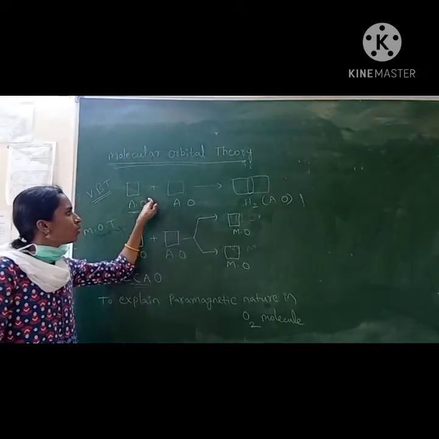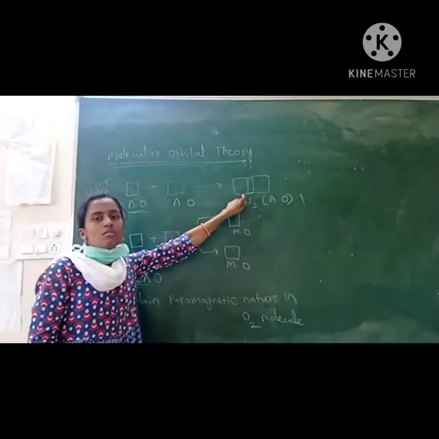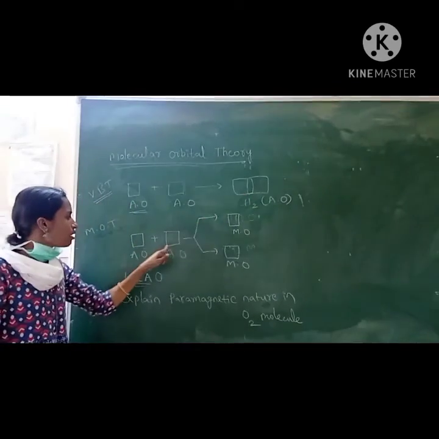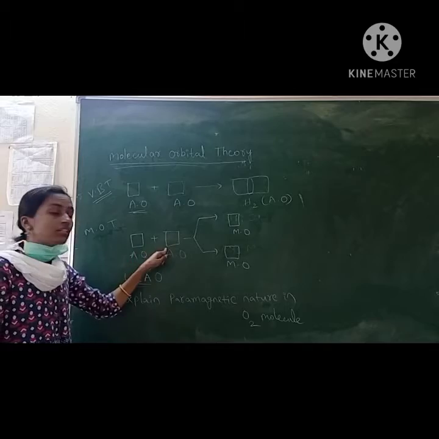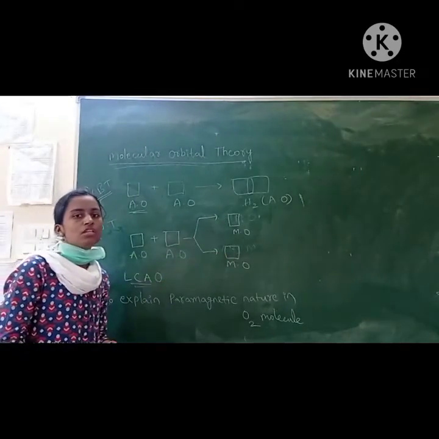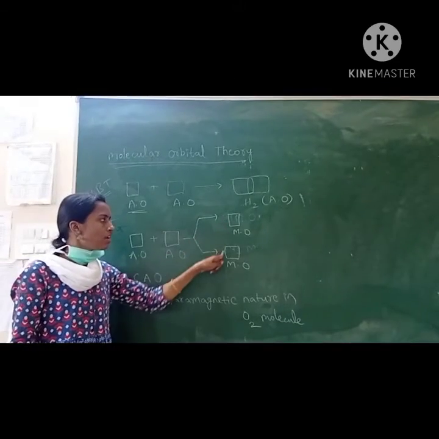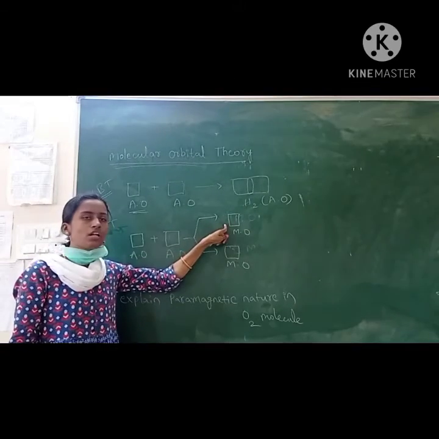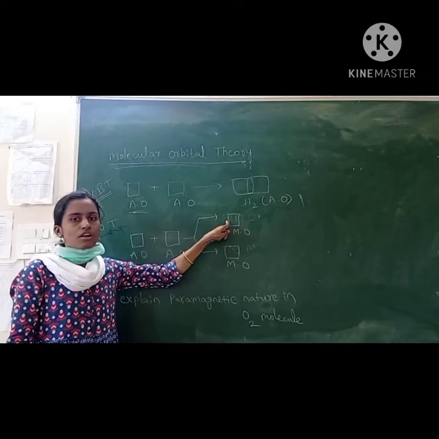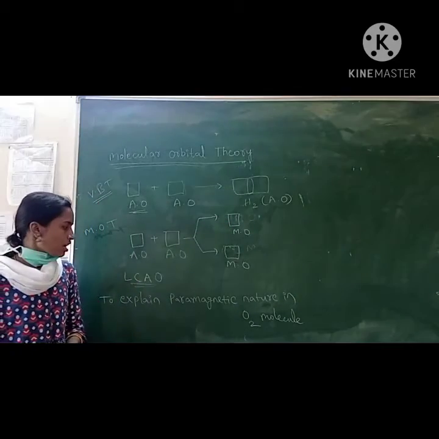In VBT, only overlapping forms the bond, sigma bond or pi bond. But here, two atomic orbitals combine to form two molecular orbitals, one bonding molecular orbital and the other anti-bonding molecular orbital. So this is the MOT concept.